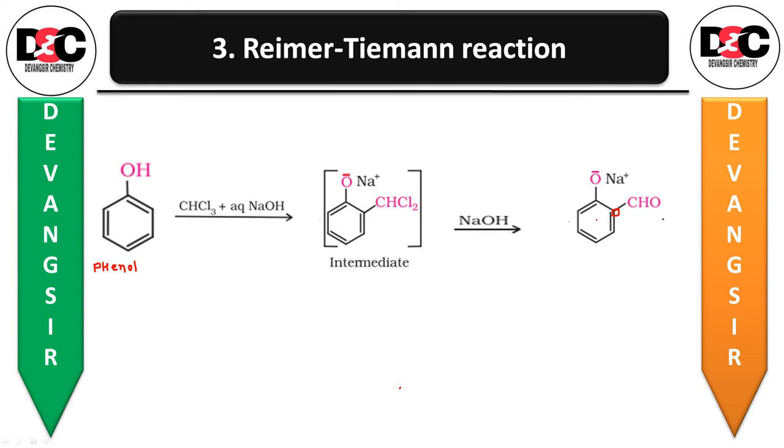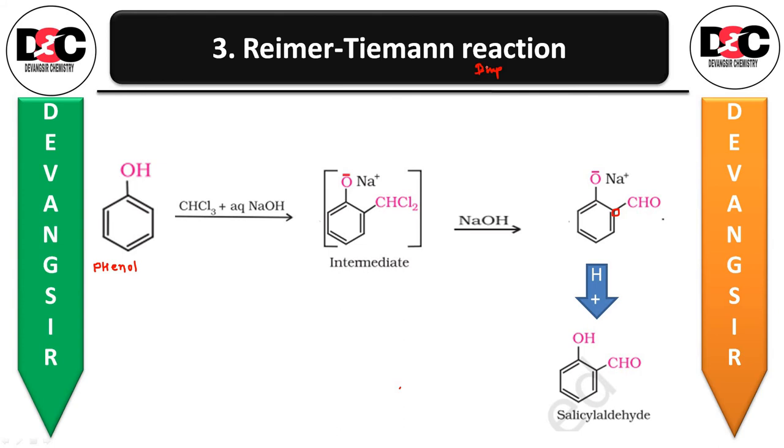And once again by adding H+, you will be getting salicylaldehyde. So that's all for the Reimer-Tiemann reaction. The Kolbe's reaction is important, and Reimer-Tiemann is also important.